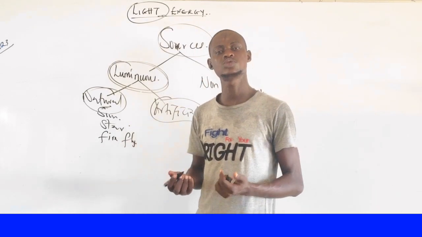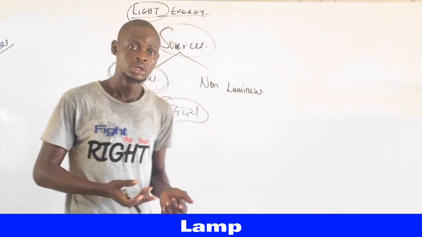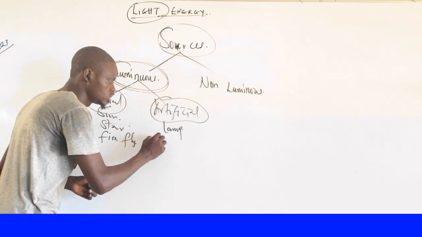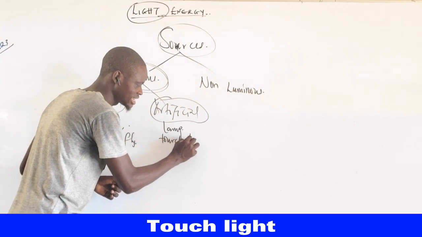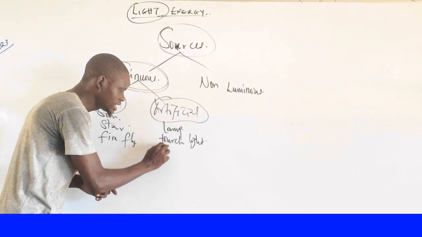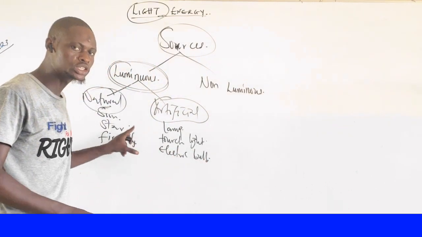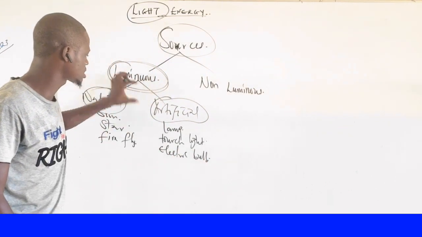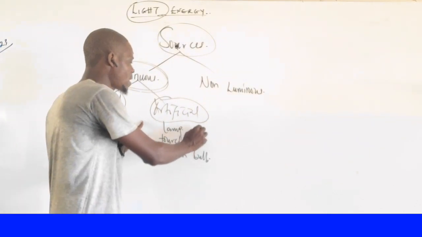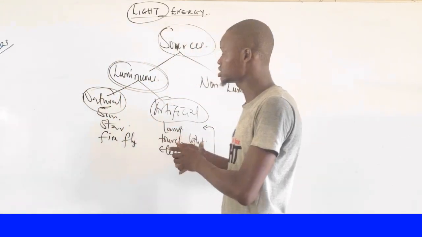Examples of these sources are the lamp. The light from the lamp is an example of an artificial source. We can have your torchlights, which use an artificial bulb. We can also have an electric bulb. The electric bulb produces light, but its light energy is artificial. I think we are grasping this. We can also have multiple examples of these artificial sources of light energy.